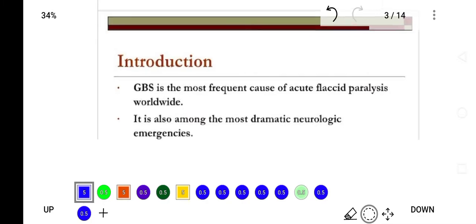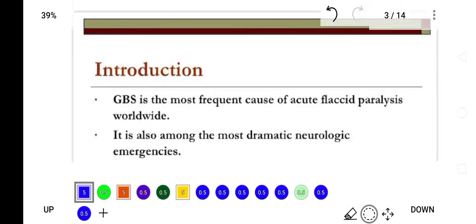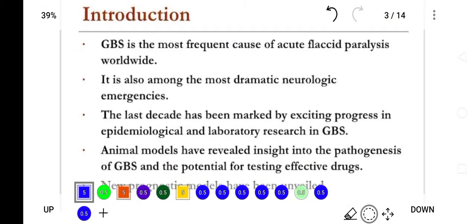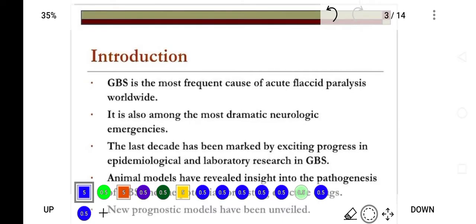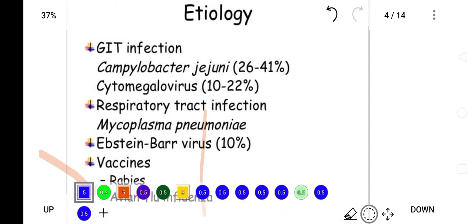Motor nerves and nerve root are involved. Demyelination of motor nerve occurs and the patient develops diminished reflexes. So GB syndrome is the most frequent cause of flaccid paralysis. Because of GB syndrome, the patient develops flaccid paralysis, weakness, and diminished reflexes of peripheral nerves.